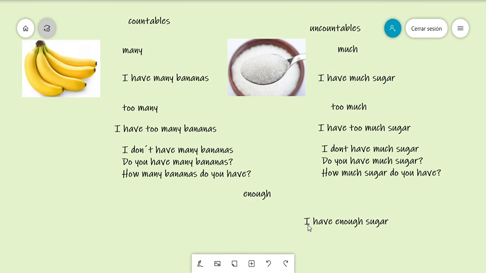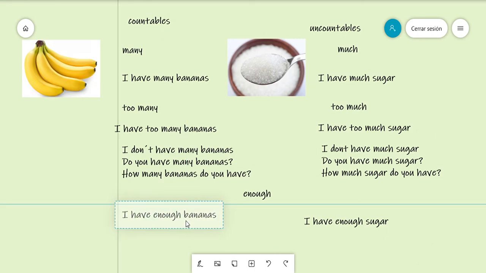When you say enough sugar, it's because you don't need more sugar and you don't have less sugar than you need. If you translate it into Spanish, enough is the same as suficiente. And you can use it for countable things too. You can say, for example, I have enough bananas. This is when you have the exact quantity that you need. No more, no less.